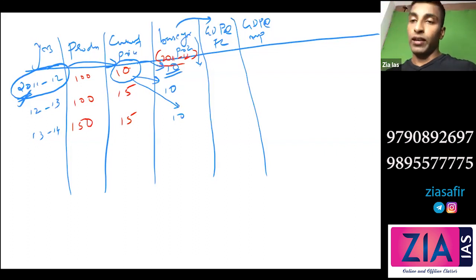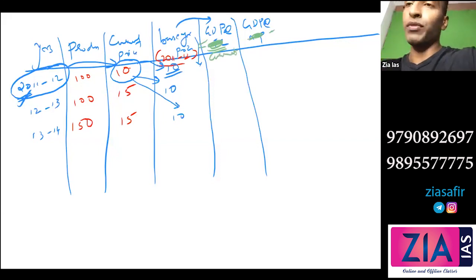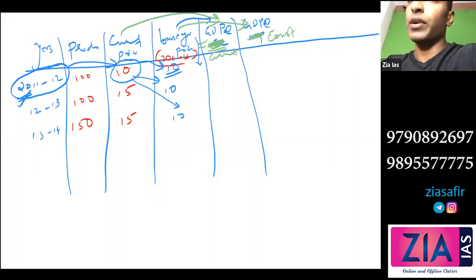Okay, so now we will calculate GDP. Market price means current price. Sorry, this is not factor cost and this is not market price, sorry. This is GDP at current price. By mistake, I've written factor cost and market price before. So sorry, this is GDP at current price. Current means these two. And here I need to write constant, so these two.